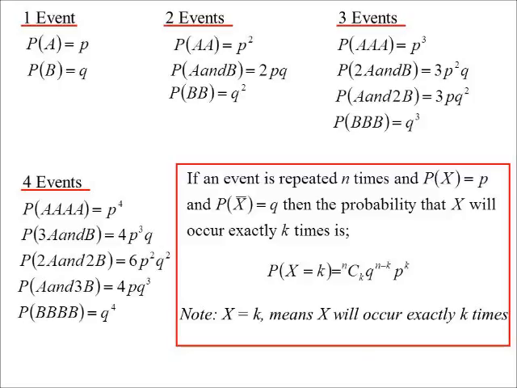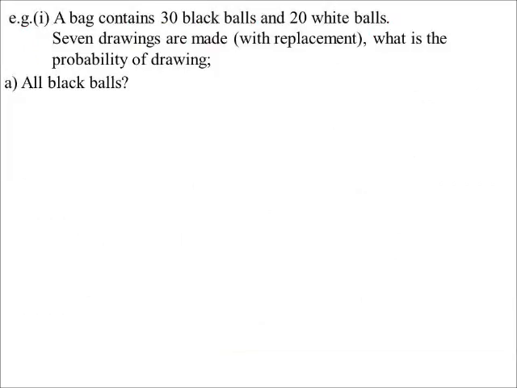So if, say, it was 3 events, and we wanted B to happen twice, then we would go 3C2, which is 3. p would be the power of 1, q would be the power of 2. Now, this is the difference.